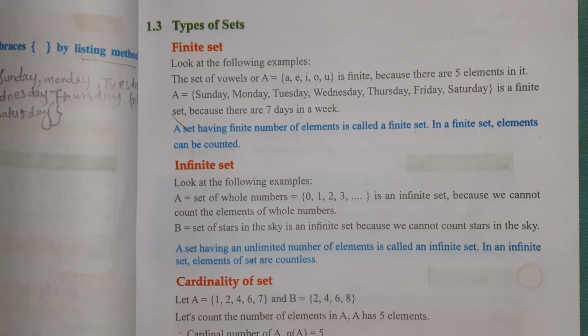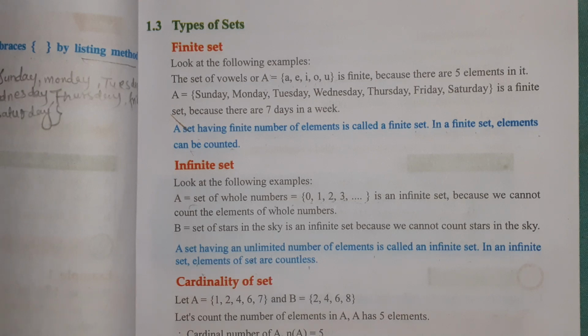Next one is infinite set. A set having an unlimited number of elements is called an infinite set. In an infinite set, the elements of the set are countless. For example, the set of whole numbers: 0, 1, 2, 3, 4, 5, 6, 7, 8, and so on. We cannot count that.